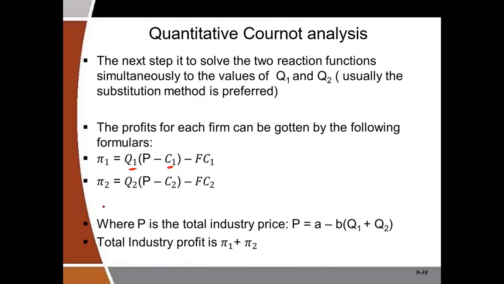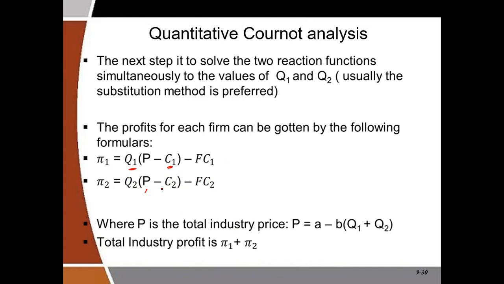Then the profit for firm 2 is Q2 into bracket the industry price minus the average variable cost of firm 2, or the marginal cost of firm 2 if the cost function is linear, bracket close, minus fixed cost 2. So this is how we get their profit.